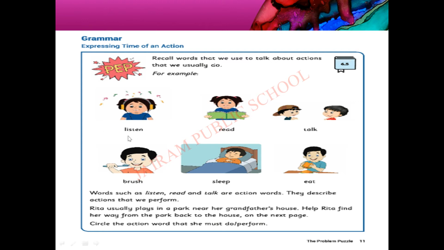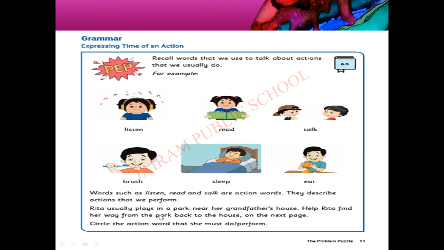Listen. First action is listen. Second one, read. Then talk, brush, sleep, eat. These are all the actions which we do usually. Daily we are repeating the same actions. Words such as listen, read and talk are action words. They describe actions that we perform. Am I right? So the words which we use to describe the action we perform is called the action word.